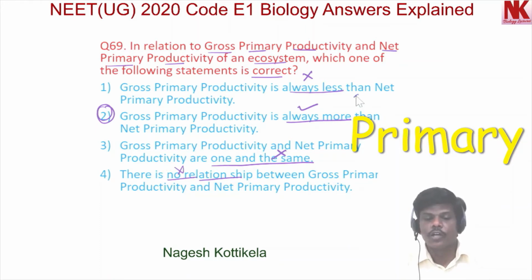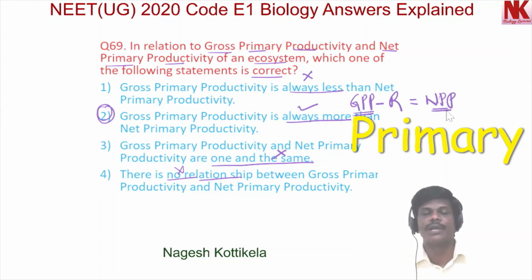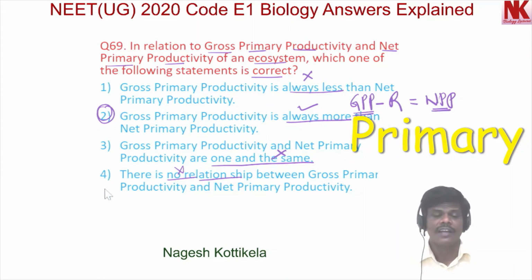Actually, gross primary productivity minus respiratory losses gives net primary productivity. So gross primary productivity is always more than net primary productivity. Now moving to the next question, that is question number 70.